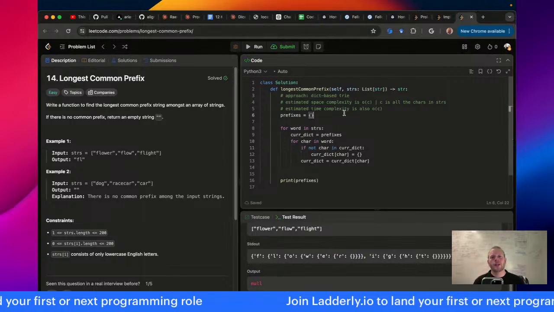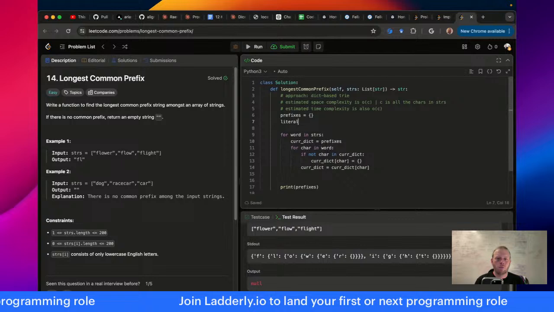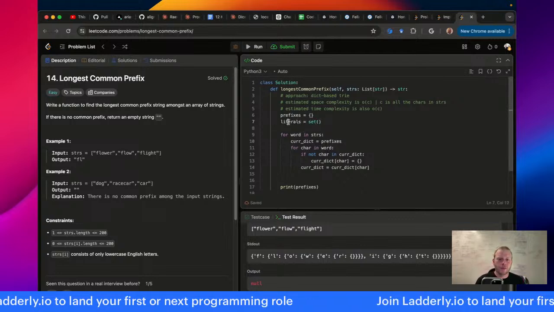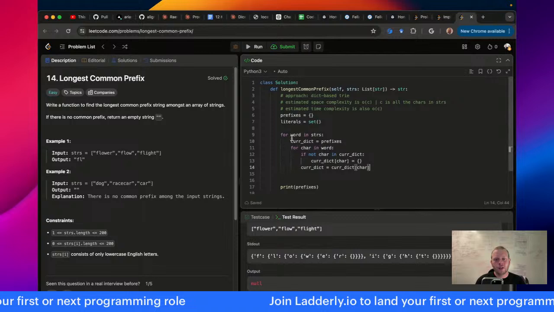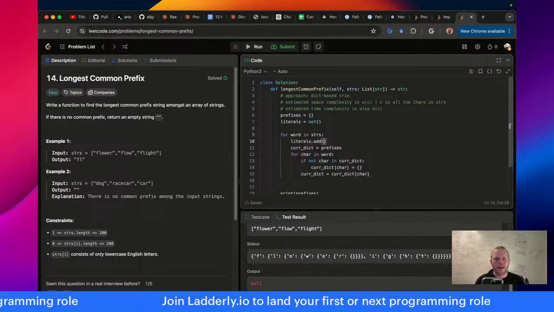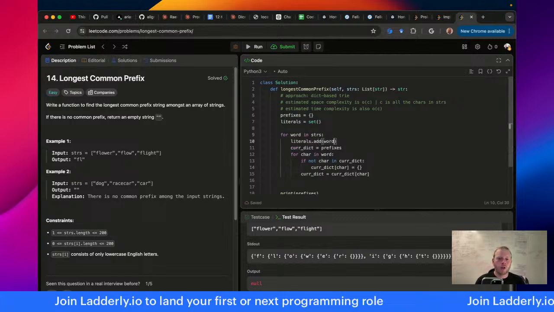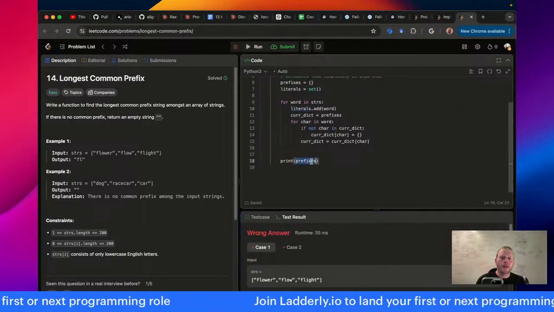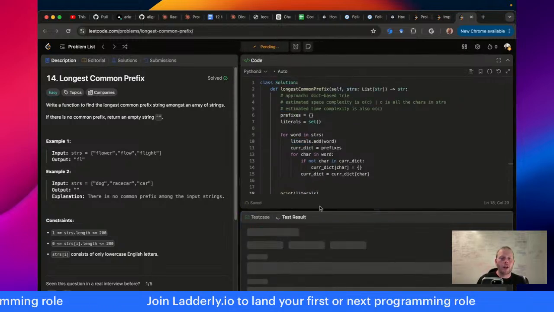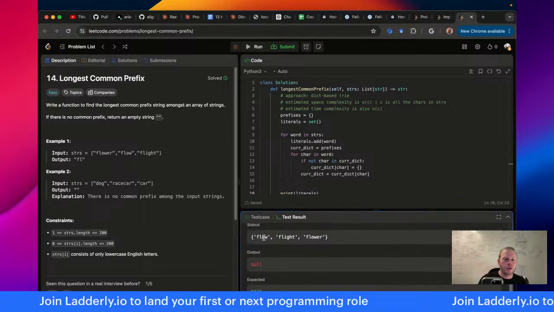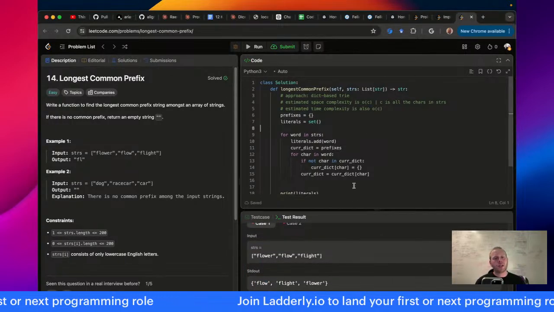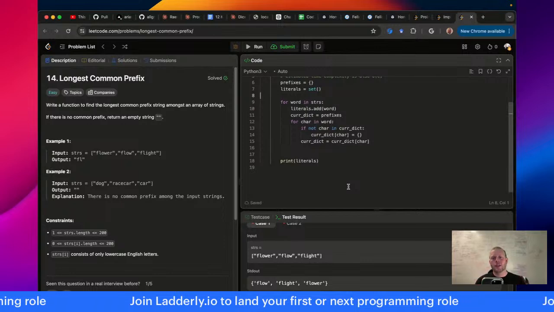So what I can do, and this is what I typically do, is have a literals set. And I'll say literals.add word. And then let me print. And now I know, okay, someone literally inserted FLOW. And I just don't know if that's allowed by the leetcode gods.